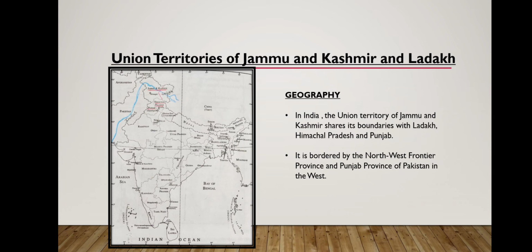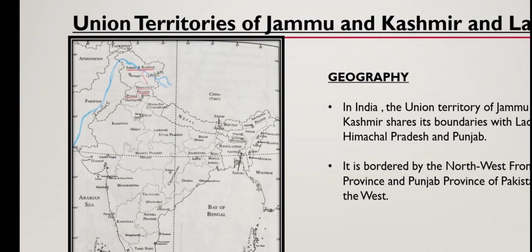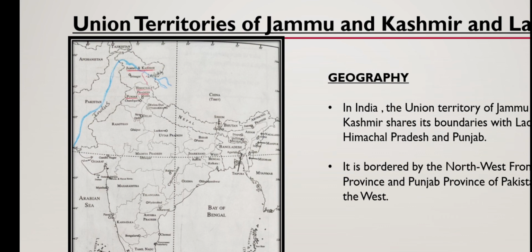So Srinagar is located on the banks of the Jhelum River, a tributary of the Indus River, and Jammu is located on the banks of the Tawi River. Ravi and Chenab are the other rivers flowing through the region of Jammu and Kashmir. So you can see this picture, the rivers and all I marked in this map, and it is connected to the rest of India by road and air.